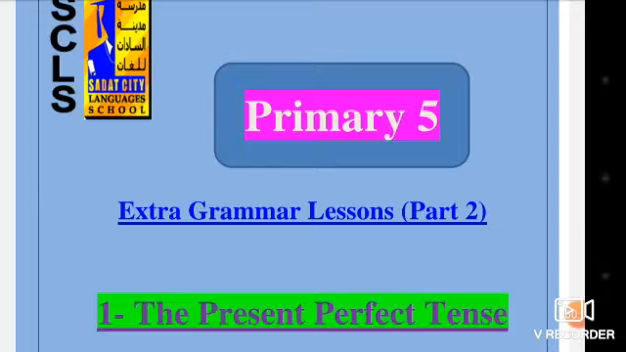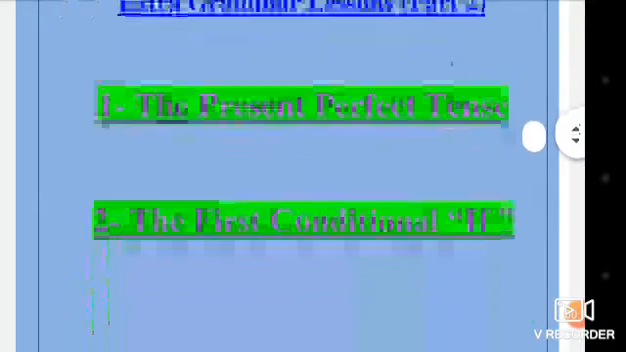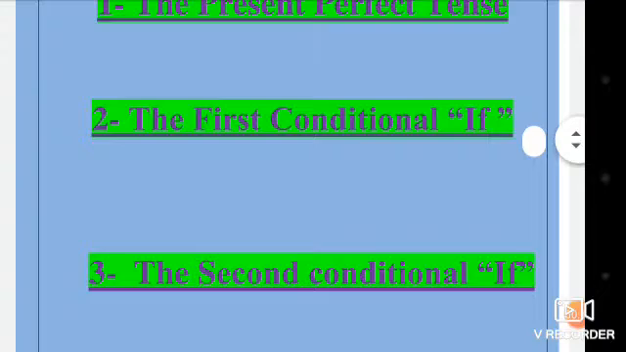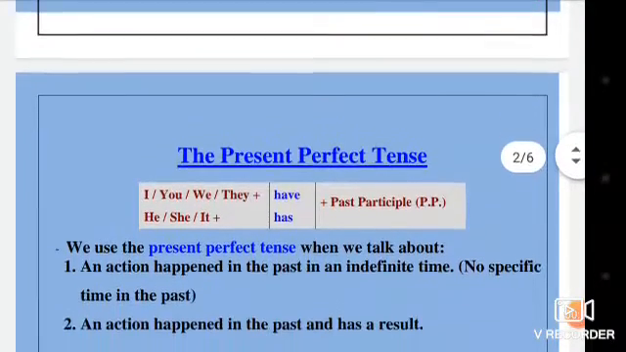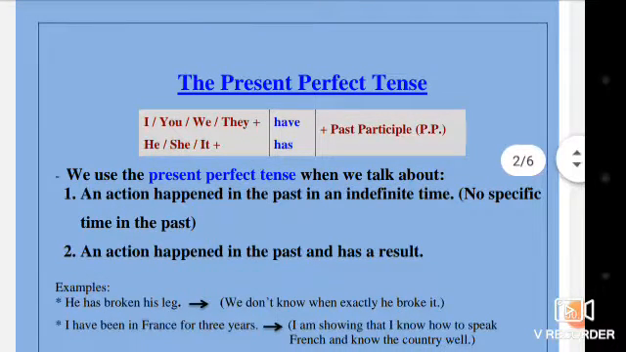Hope you are fine. Welcome back again to the second part of grammar of today's session, which is about the present perfect tense, the first conditional if, and the second conditional if. Let's start first with the present perfect tense.